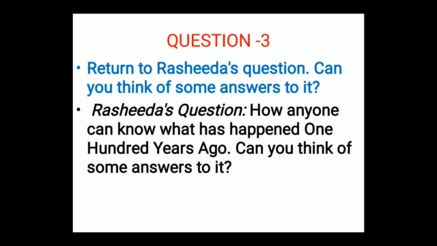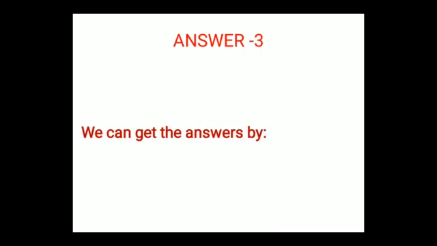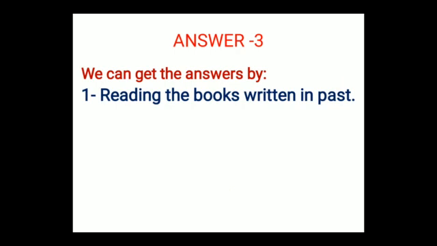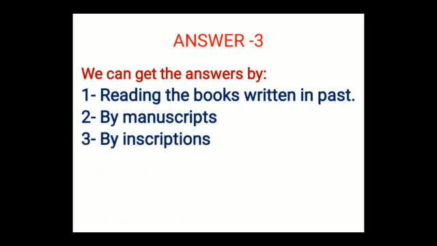So the answer is we can get the answer by reading books written in the past, by manuscripts, by inscriptions, by tools and weapons. Let's recall answer 3 once again. We can get the answers first by reading the books written in the past, second by manuscripts, third by inscriptions, and fourth by tools and weapons.